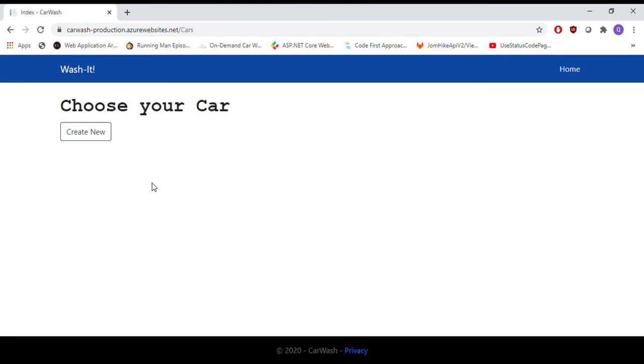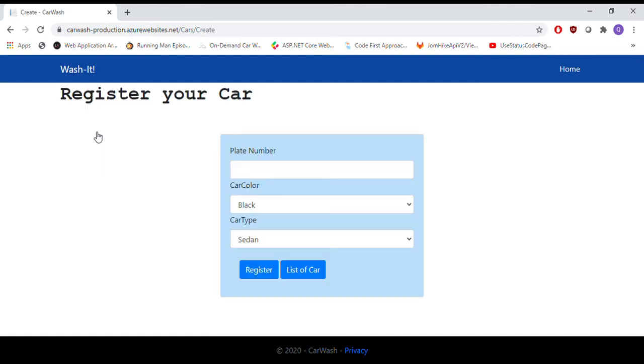As Tina is a new customer, I will need to create a new car. There's no existing one to choose. So the color I choose is blue, and the type, this is the type that I will apply in my rule base to calculate the amount of the fees based on the car type and the services that the customer has selected.